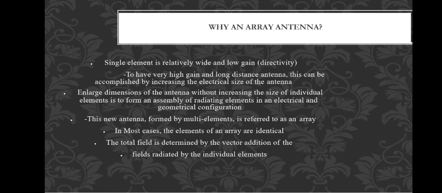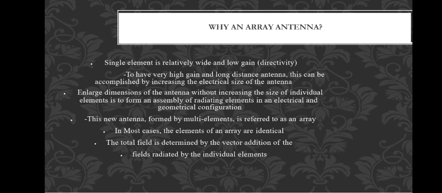If you take two point sources, how are we going to take the vector addition? For example, one antenna is placed at the origin of the xy axis, that is the 0 point, and the other antenna is placed at a distance d, which is lambda by 2, apart from the first antenna. Its distance is lambda by 4, and both have the same amplitude and the same phase angle. Here E1 is the electric field of the first element, and E2 is the electric field of the second element.